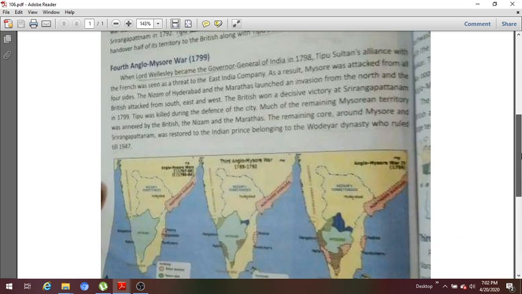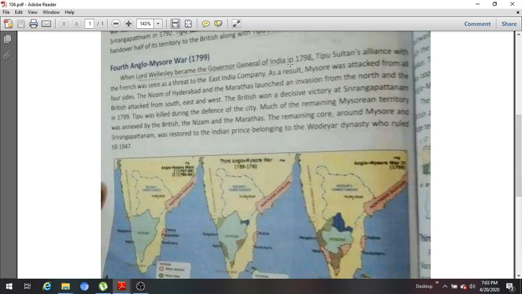Now let us move to the decisive battle, that is 1799, and in this battle Tipu Sultan lost his life. So the Fourth Anglo-Mysore War was fought in 1799. Lord Wellesley became the Governor General of India in 1798. It can be asked in the examination in which year Lord Wellesley became the Governor General of India. In 1798 he became the Governor General of India.